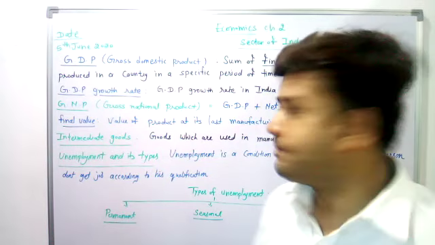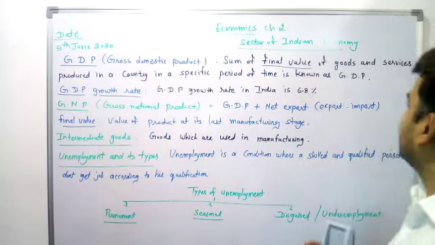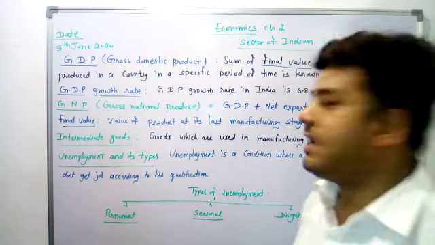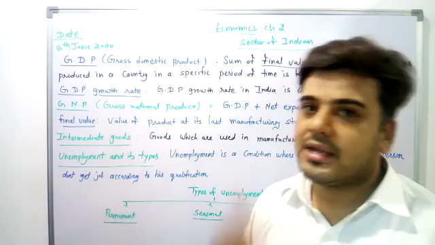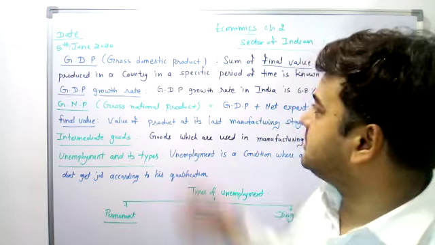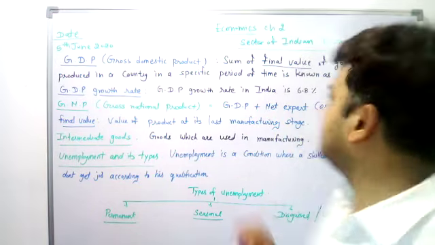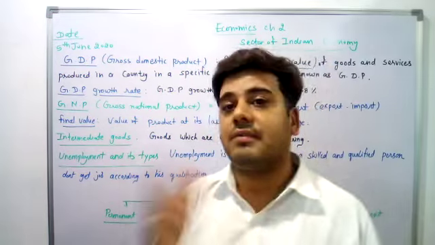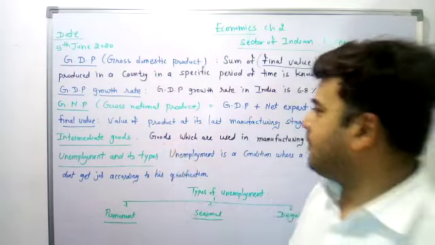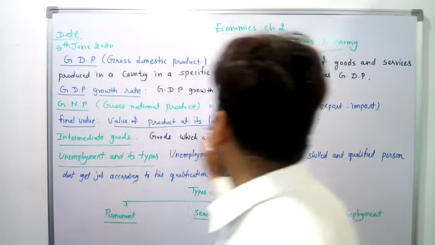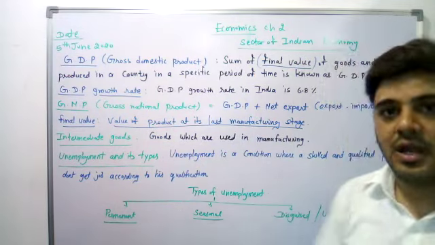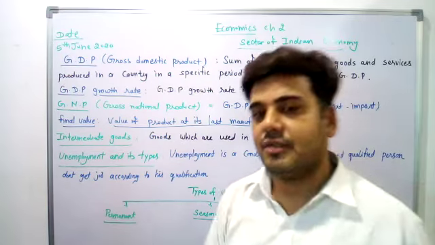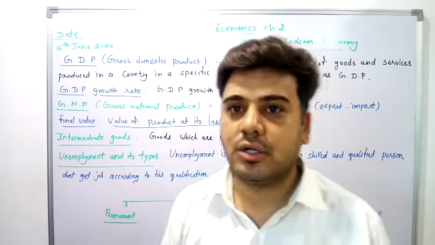GDP is what? The sum of the final value of goods and services produced in a country in a specific period of time is known as GDP. I am stressing the words final value. Now you should know what final value is. Final value is the value of a product at its last manufacturing stage.